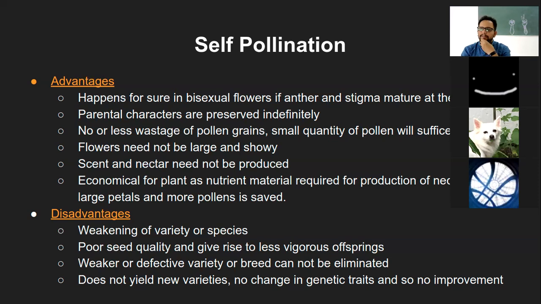Shiv? So I think self-pollination is your own pollen landing on the stigma of your same plant, on your same flower, right?